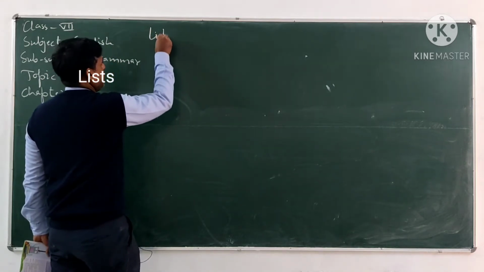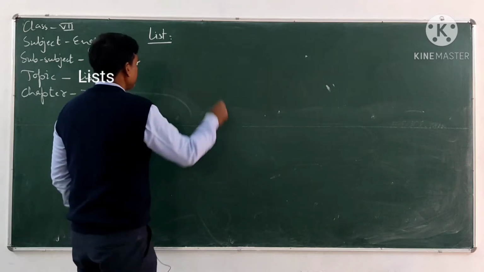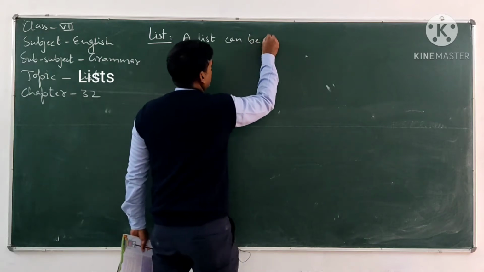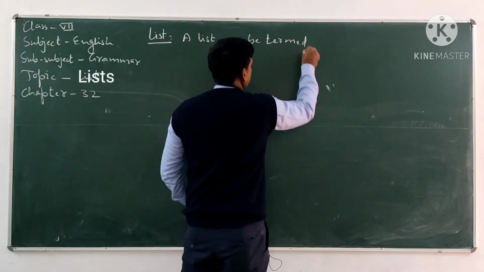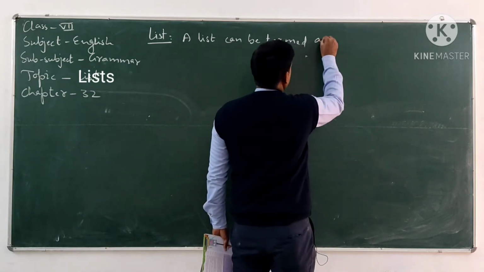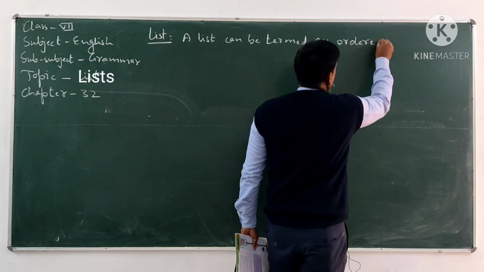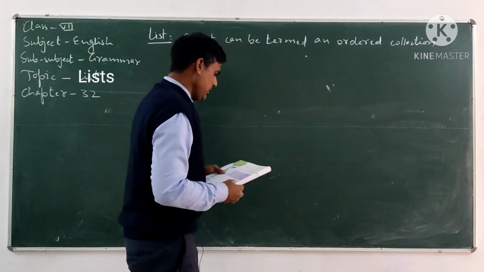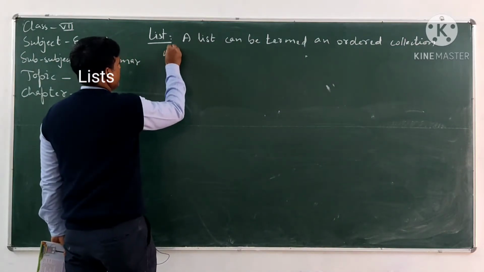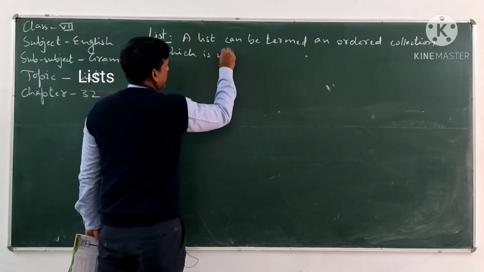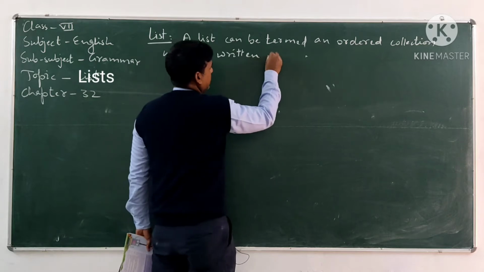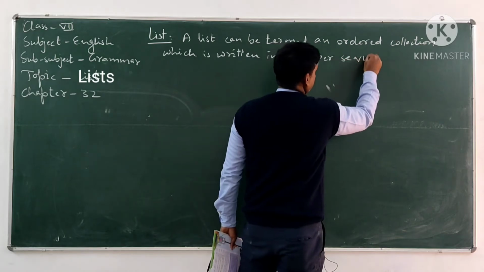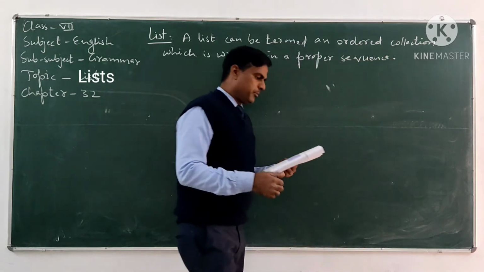So list is, a list can be termed an ordered collection which is written in a proper sequence. There must be a proper sequence.